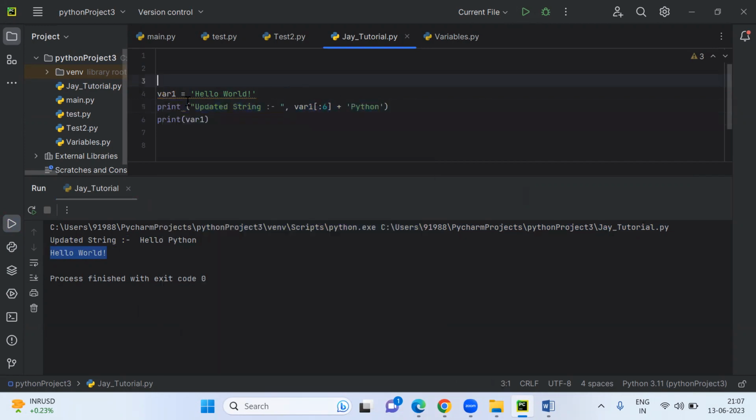Are you able to see, guys? Whatever value you are assigning to the variable var1, the value will be the same only, but just for this print statement, you are changing the value of world to Python. Okay, so remember this point.